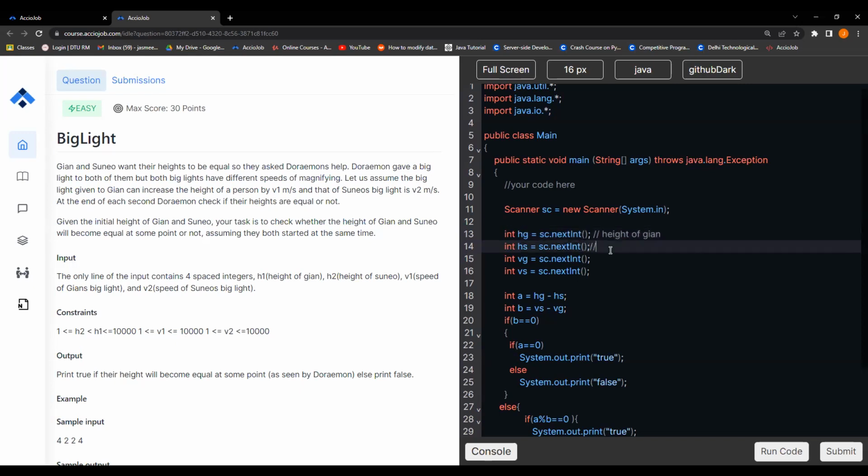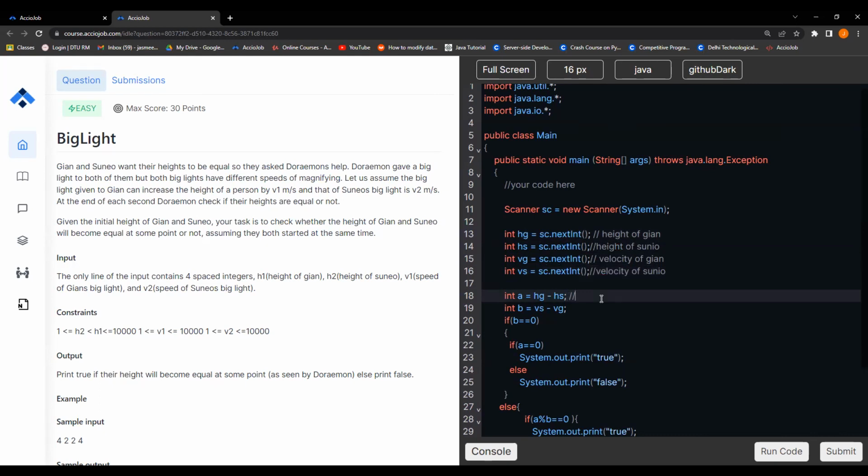Height of Sunyu, yeah. So this is again the velocity of Jian, right? Velocity of Jian and velocity of Sunyu, right? Now this is finding the gap, right?